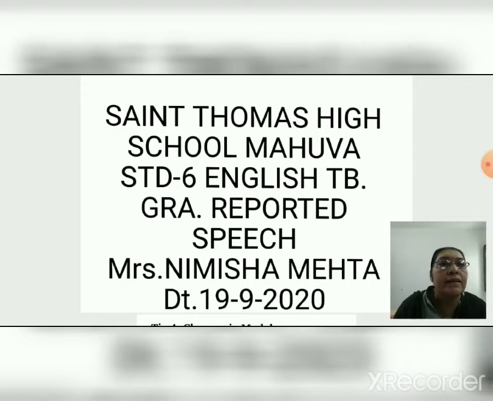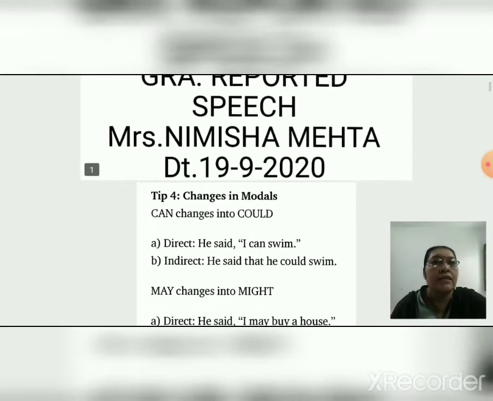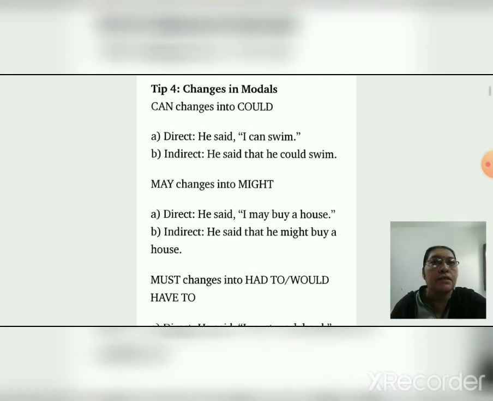We already started textbook grammar, reported speech, indirect speech, and we saw tips up to tip 3. Let's start tip 4. Do you know how to convert direct into indirect? We also learned what is direct speech and what is indirect speech.